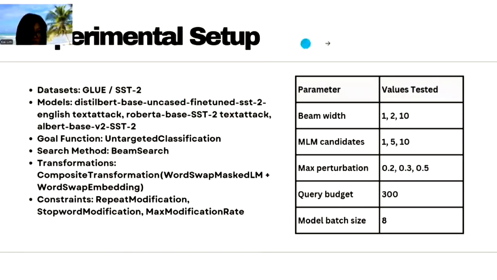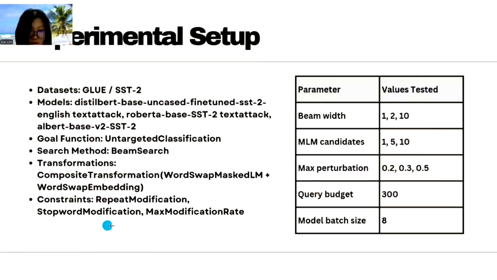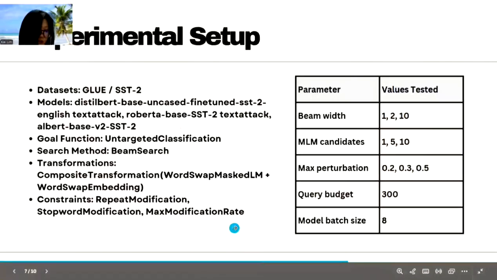On the experiment setup, for the dataset, I use this and the models. The goal function is still, as explained, untargeted classification. Search method is beam search. The transformations which I implemented, and then the constraints are the repeat modification, stop word modification, and max modification rate.